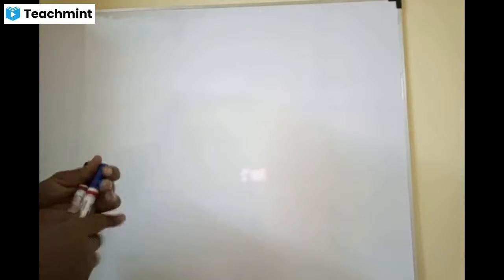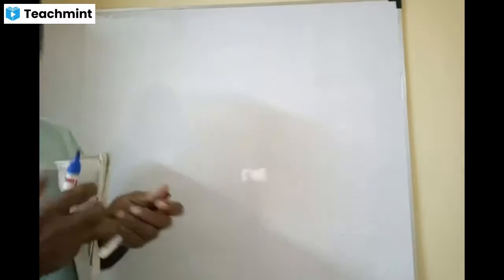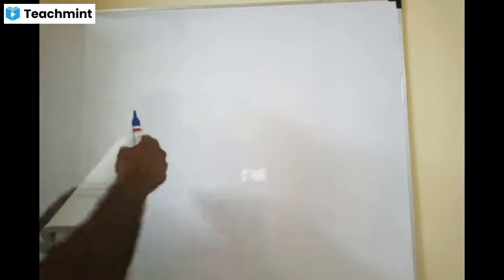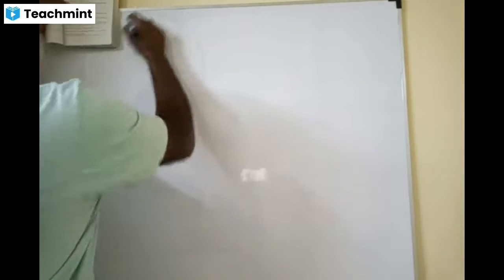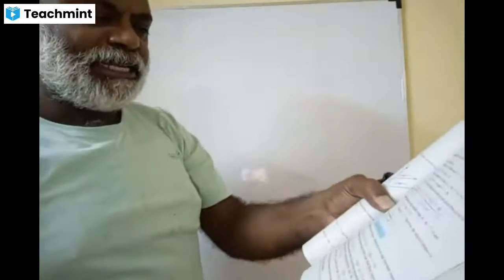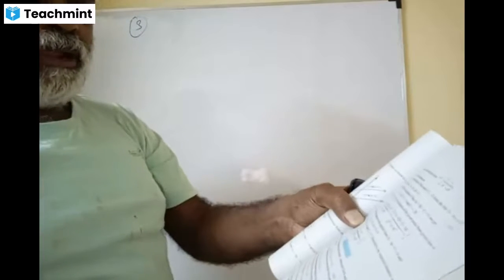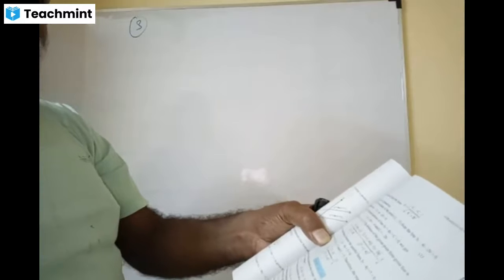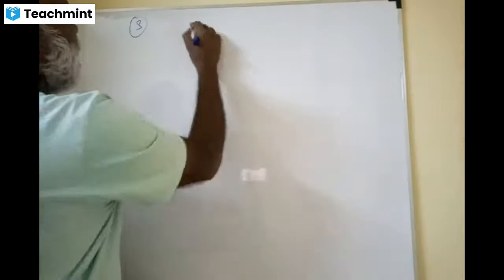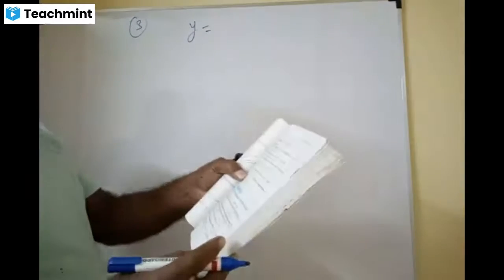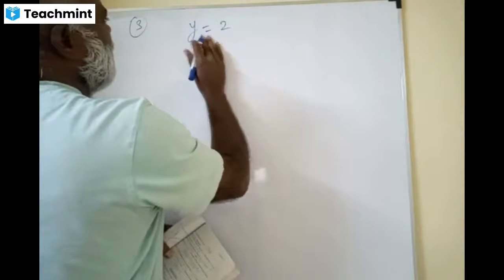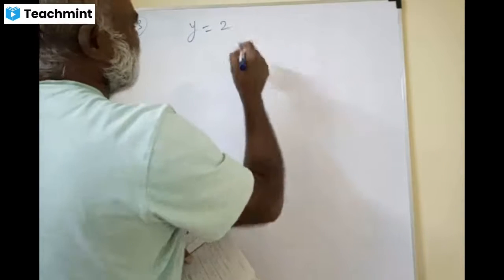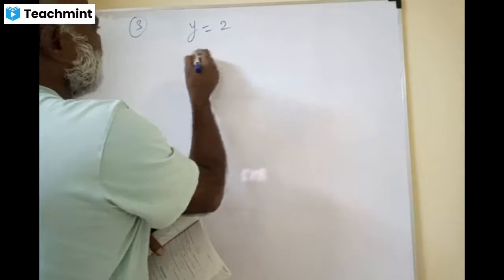Okay, good. So third question, second bit. That's a brilliant one. What is the third question? Reduce the following equations into the normal form. Find their perpendicular distance from the origin and the angle between the perpendicular and the positive x-axis. Fine, fantastic. y equals 2, right? y minus 2 equal to 0, now y equal to 2. Fantastic. But what is our equation here?